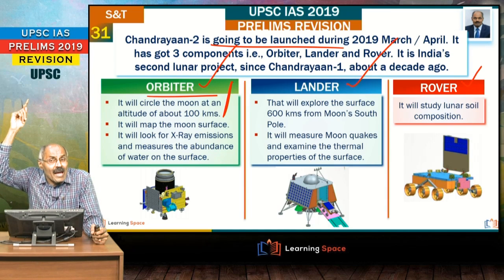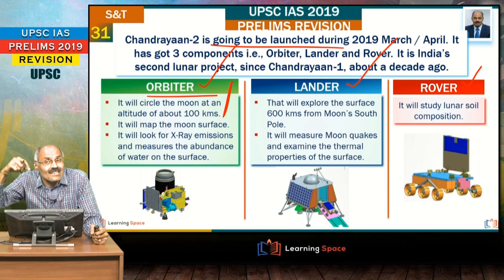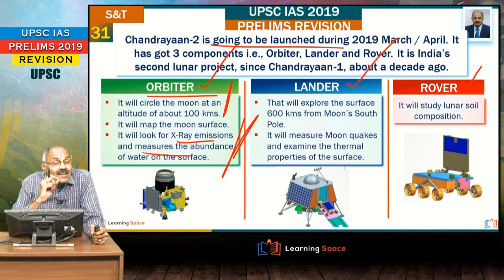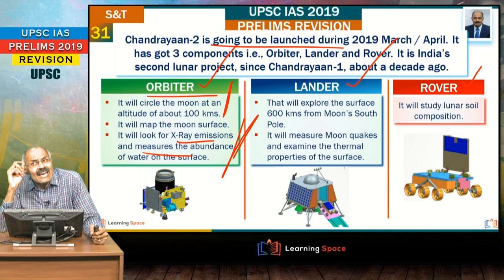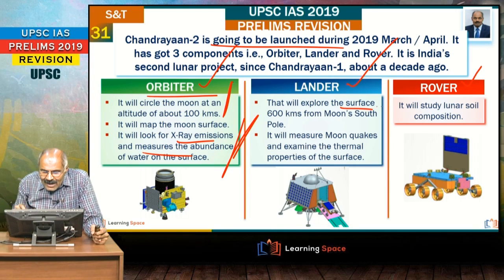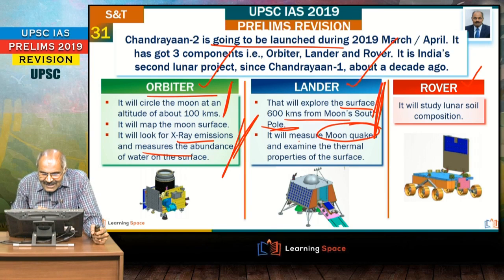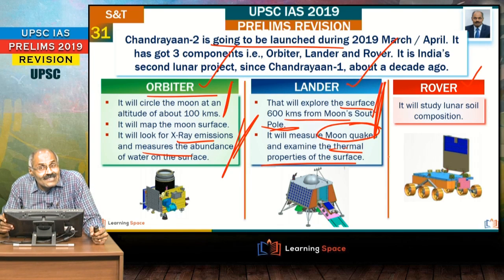and it will map the moon's surface, and it will look for X-ray emissions and also measures the abundance of water on the surface. Second is a lander. Lander is, it will explore the surface 600 kilometers from moon's south pole, and please don't forget, it will measure moon quakes and examine thermal properties. Friends, if the question is critical, have a glance at it.